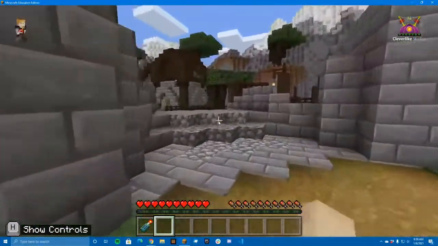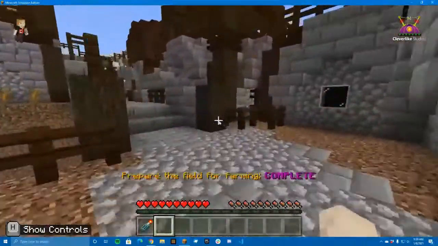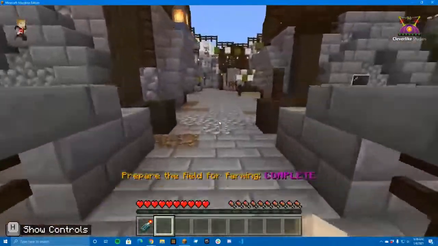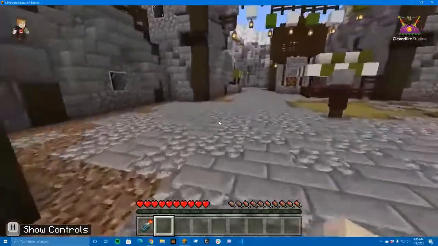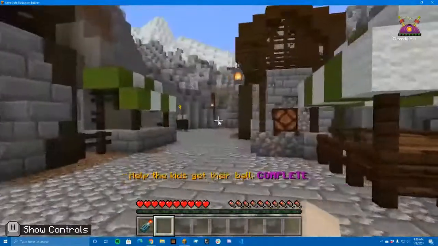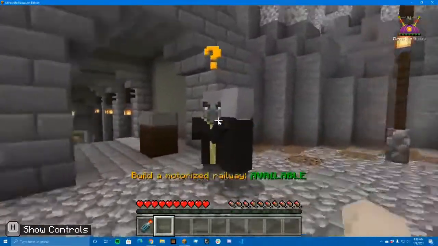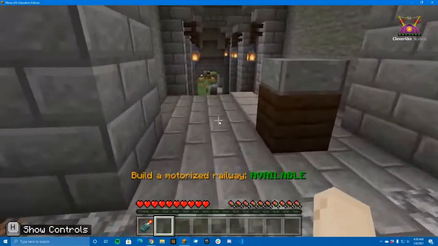All right. What's this over here? This is the kids with the ball. Oh, I have another question mark over here. Oh, interesting.